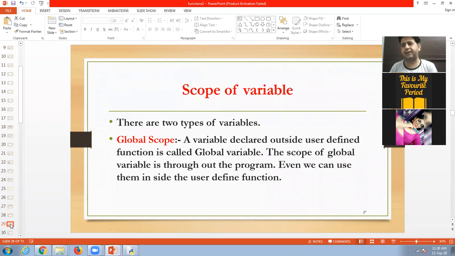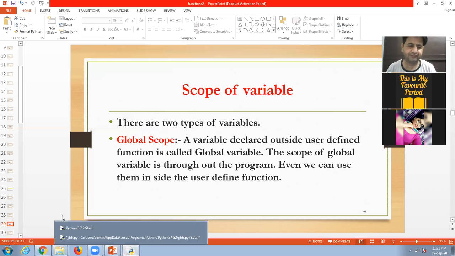Now remember one thing, variables are of two types: local variable and global variable. A variable declared inside a function is called a local variable and its accessibility is within the function only. But a variable that is declared outside the functions is called a global variable, and the accessibility of a global variable is throughout the program. It means we can use it inside the function, and outside the function, anywhere I can use the global variable.